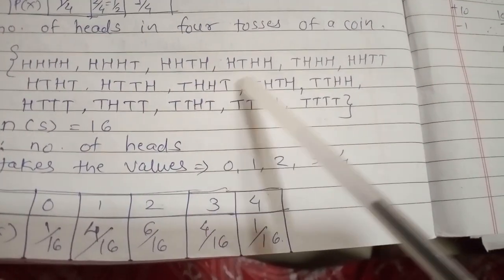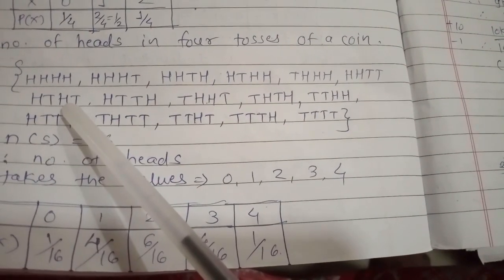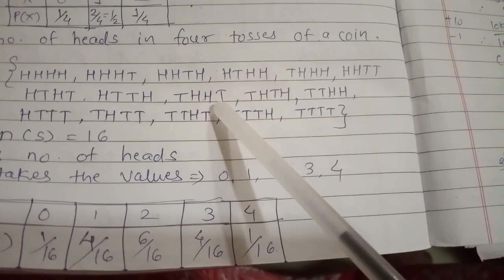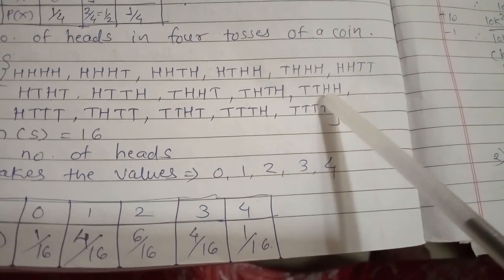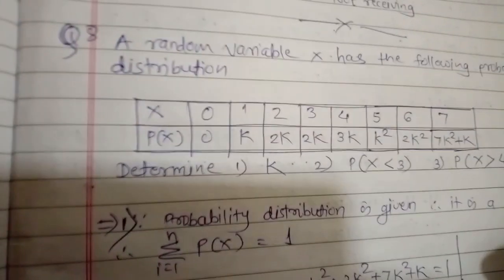Here are 1, 2, 3, 4, 5 and 6. So there are 6 cases of getting 2 heads. Similarly we have to find the remaining ones. And this is the end of this question number 4.